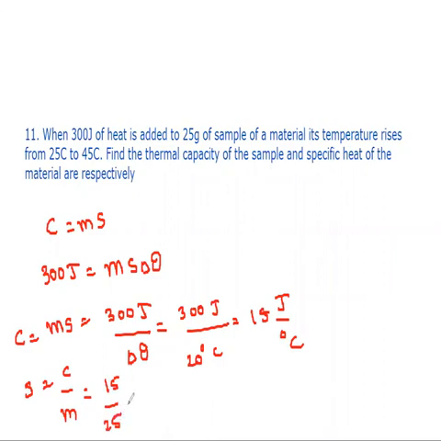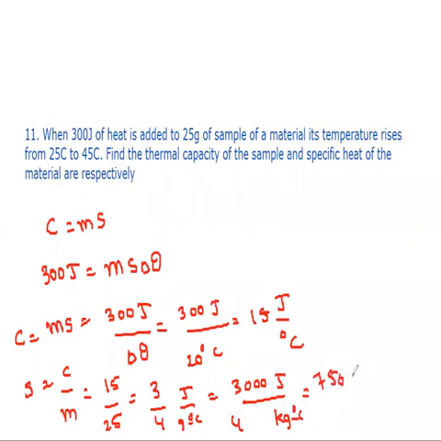You can write in grams or kilograms, anything. 15 by 25 means 3 by 4 joule per gram degree Celsius. If you want to convert into kilo, then it will be 3000 by 4, which will be 750 joule per